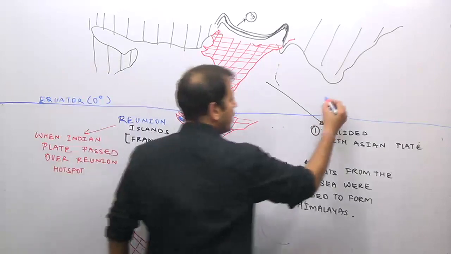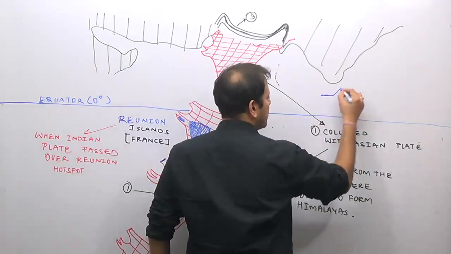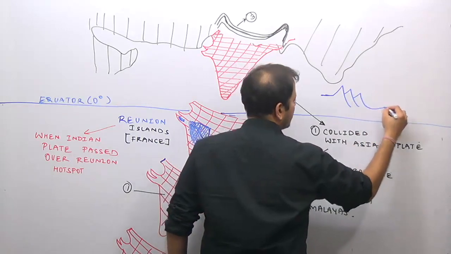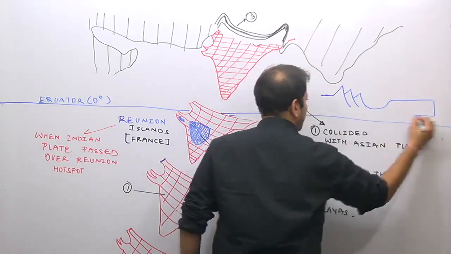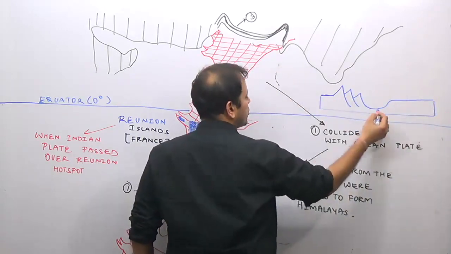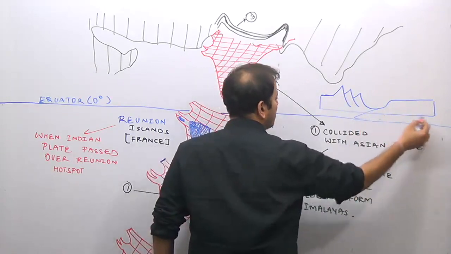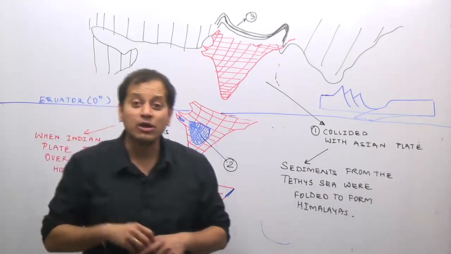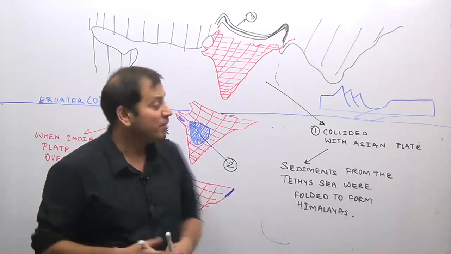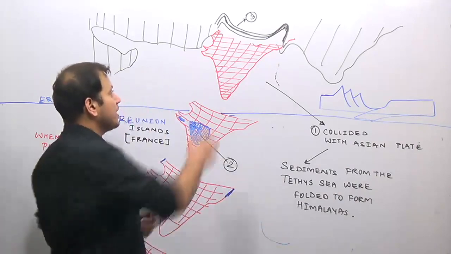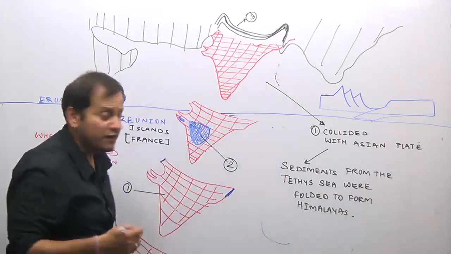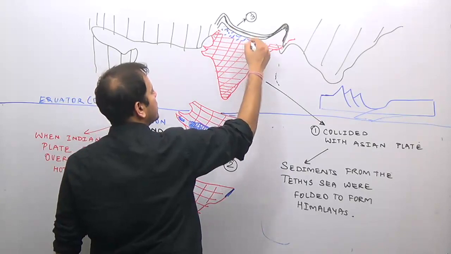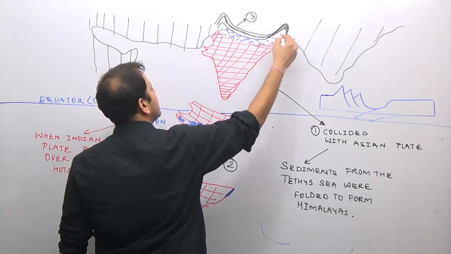Whenever there was a collision between the Indian plate and the Asian plate, there were three ranges of the Himalayas, and in between, we know that when two plates collide, there is one subduction zone, an area where one plate will go below the other plate. This subduction zone, this blank area which I have left here, was filled up by the rivers which came from here with large amounts of sediments.